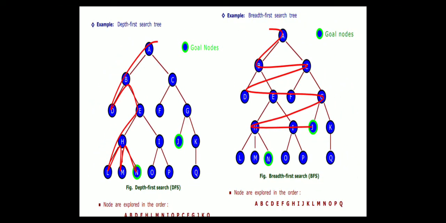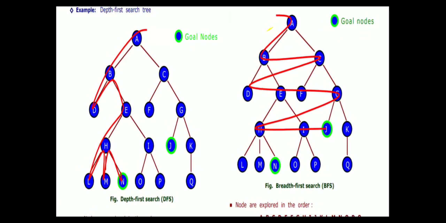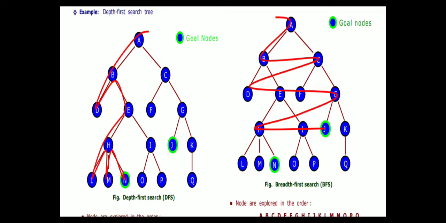From the diagram itself you can see how it works. From node A to B, it starts branching on one side of the location, unless and until it reaches the goal. Here the green highlighted nodes represent the goal.